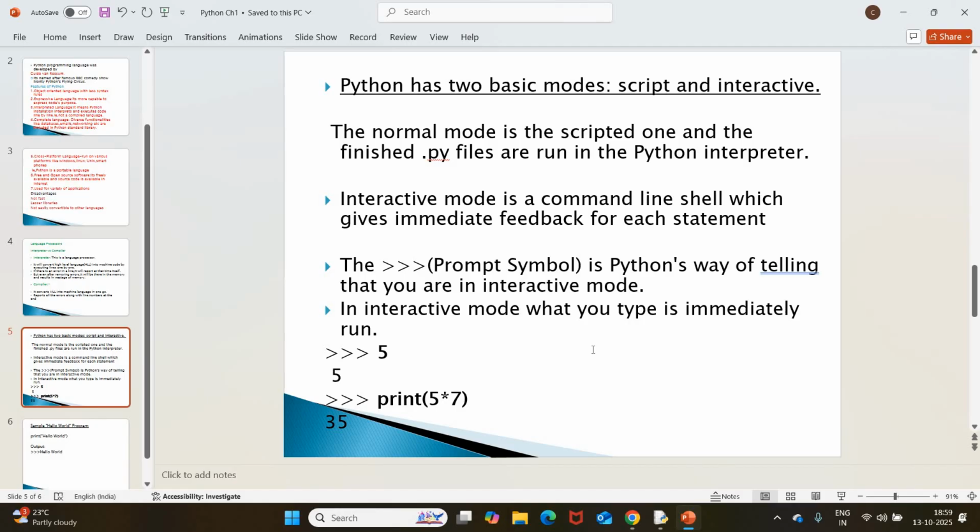Before executing Python programs, you have to install the Python IDE. I have already installed the Python IDE on my system, so I am going to use that. I will show you how to use normal mode and shell mode.